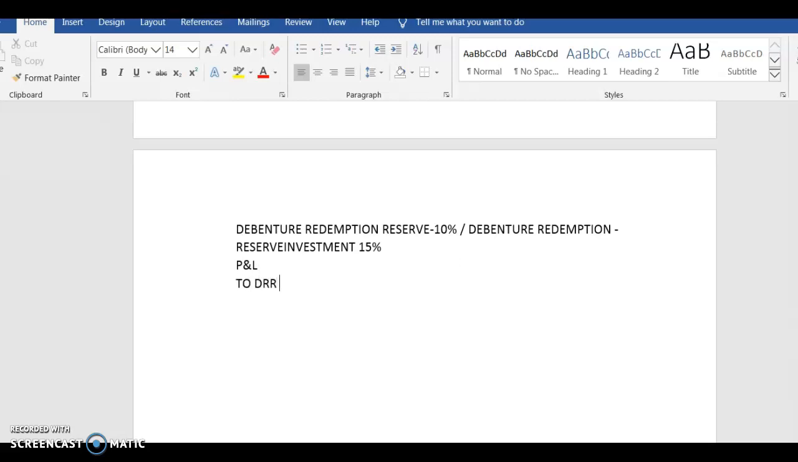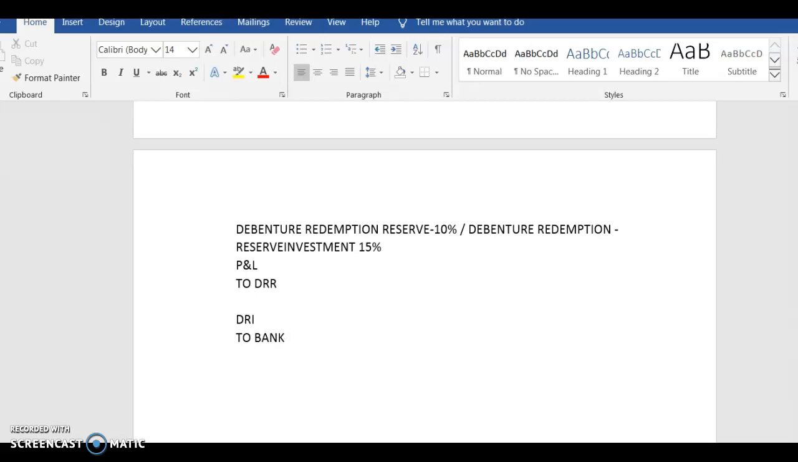to DRR. Now having said that, I am also telling you that you don't only have to create the DRR, you have to invest also. That means you have to do another entry for investment purpose. What will be the entry for investment purpose? Very simple, DRI, sorry, to bank. Okay, so this will be the entry.